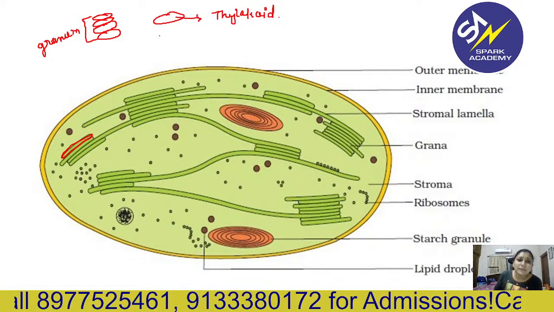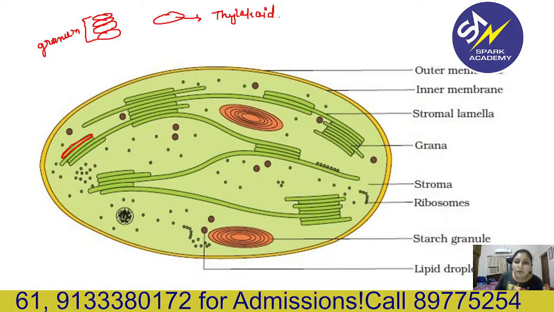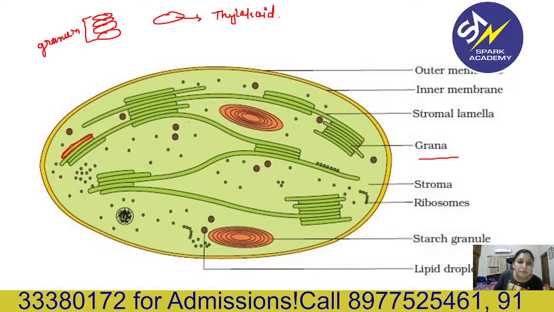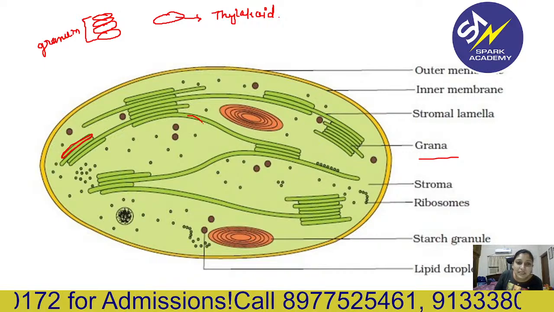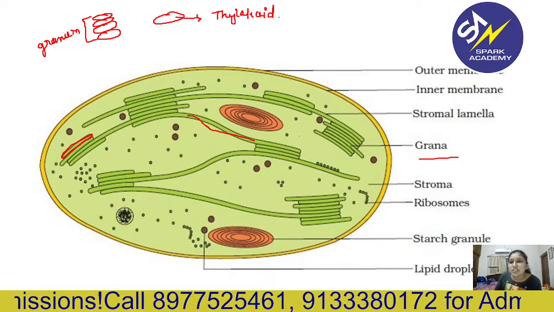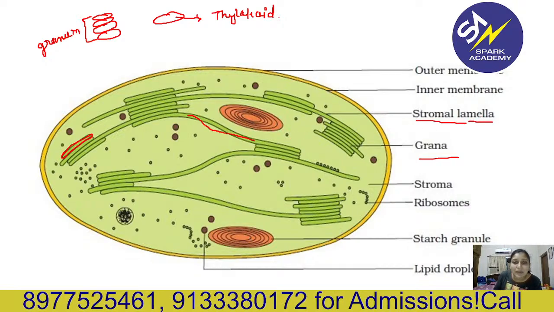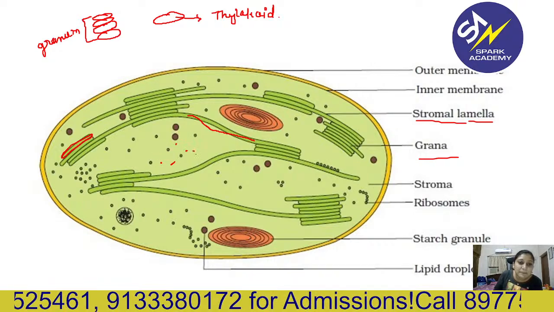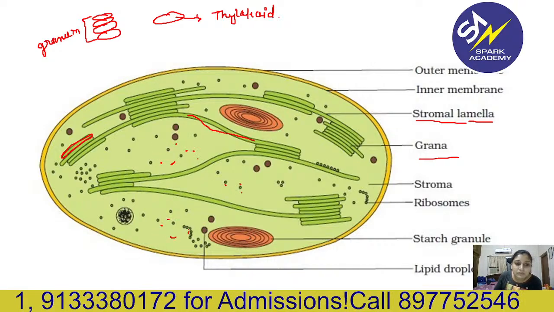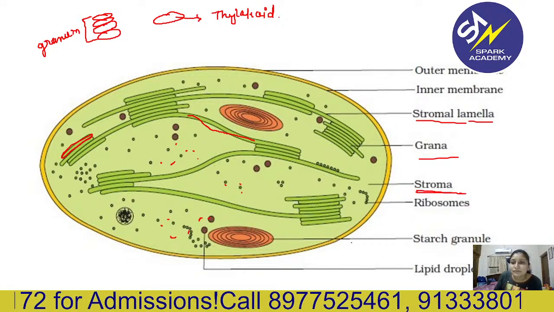Okay, these all are membranous structures. So all the grana together, they form the grana. And between two grana you can see this adjoining thing, that is called the stromal lamella. And this matrix part of the chloroplast is known as the stroma.